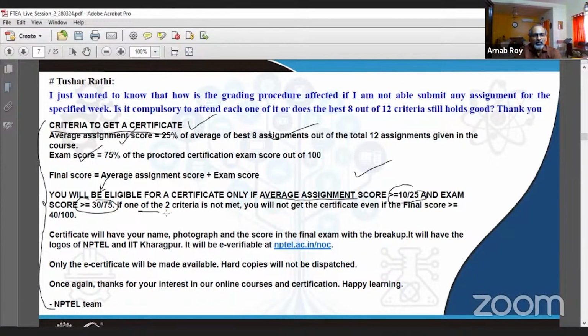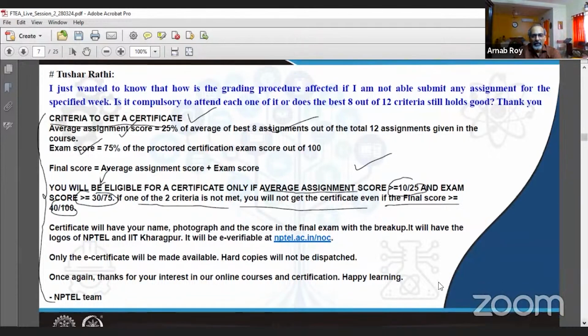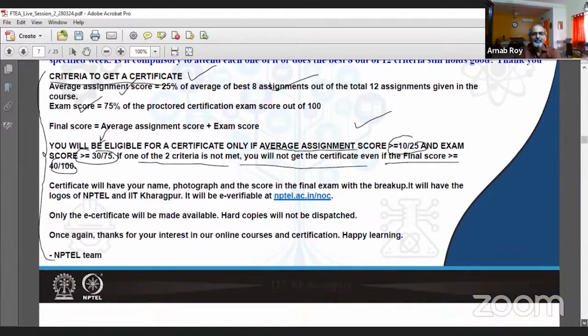And if one of the 2 criteria is not met, you will not get the certificate, even if the final score happens to be greater than or equal to 40. So this part of the facts and figures is very, very important. And I'm sure with the effort that you are putting in, you should be able to do very well and definitely cross this and score much better than this.